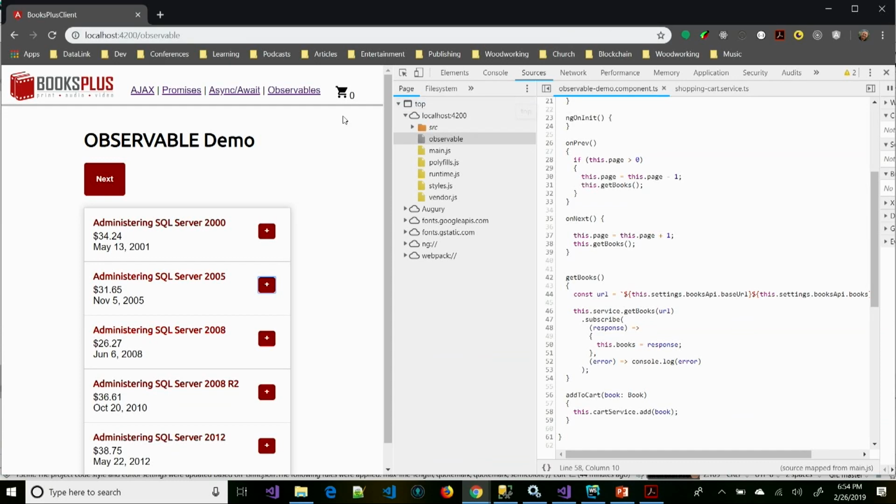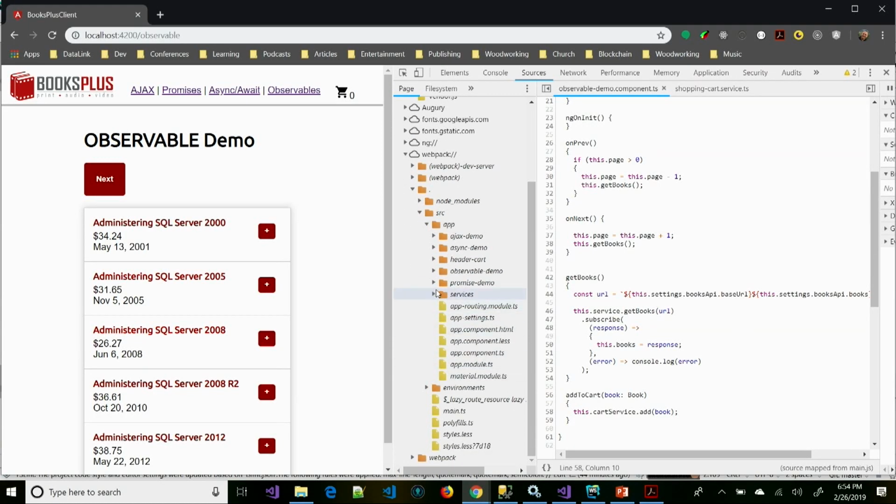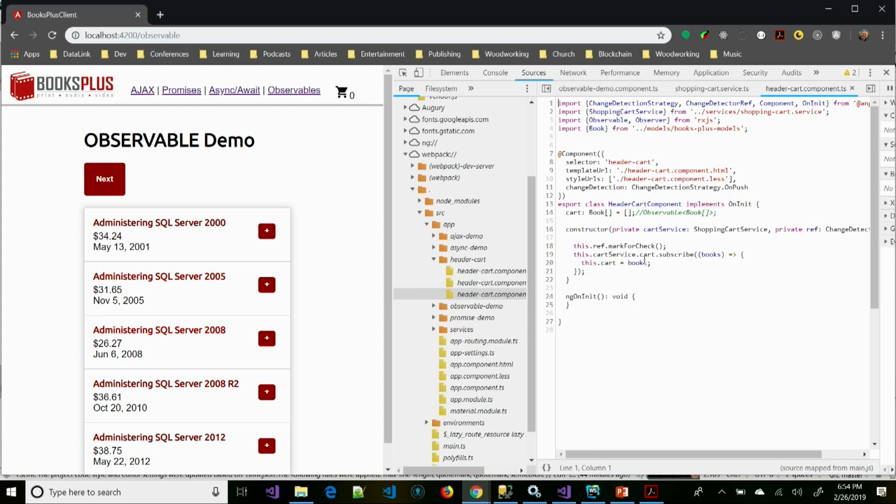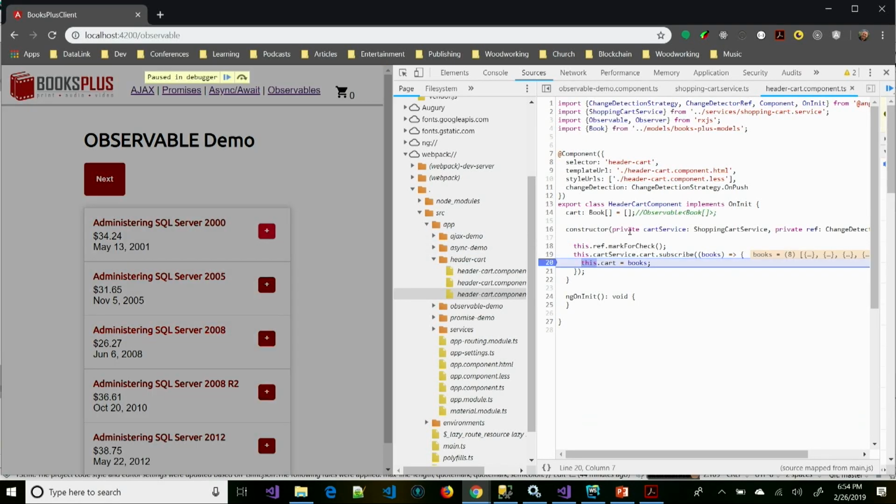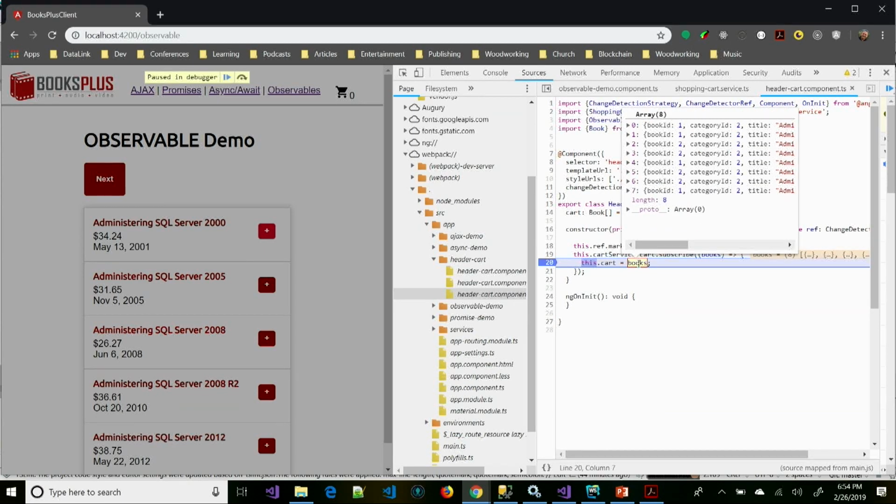Let's take a look at the code. I know it'll jump into the code, but I'm not sure why it's not updating. Where's my header? Okay, so I'll add a breakpoint. This.cart equals books. All right. So there, I jumped into that. And we can see the books is this array. So there's 7 books inside of the array.